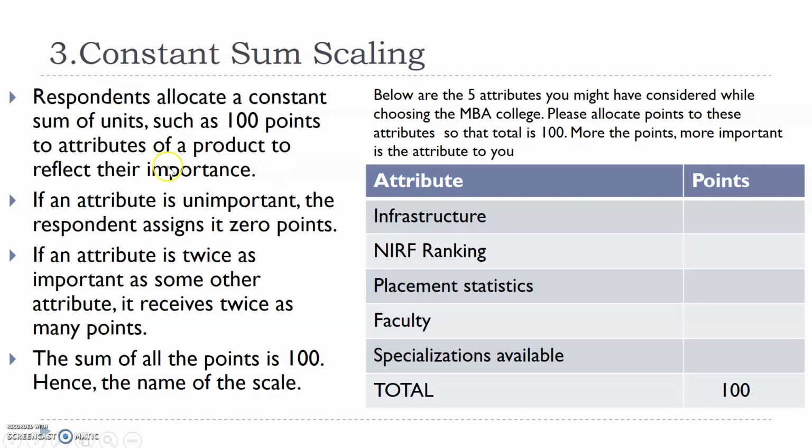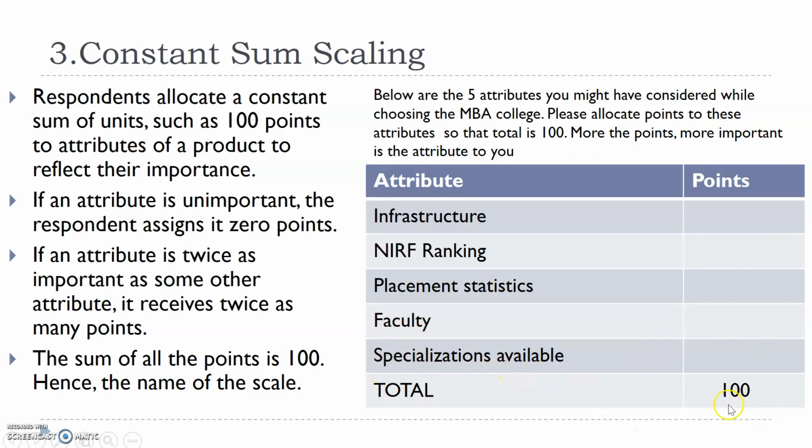Let's say all of you, those people who have joined MBA colleges, I ask those students on what basis you made a choice to join an MBA college. Let's say after a theoretical literature review, I have these 5 major key attributes a student goes through to make a choice. These are the parameters through which students evaluate to join an MBA college. That means college infrastructure, the national ranking of that college, placement statistics, faculty, and specializations available.